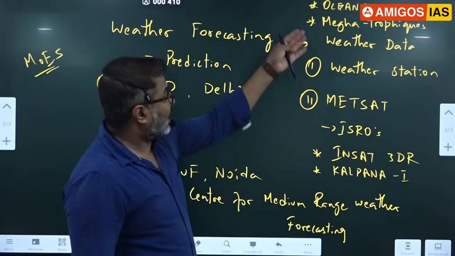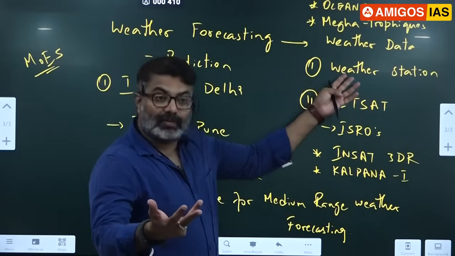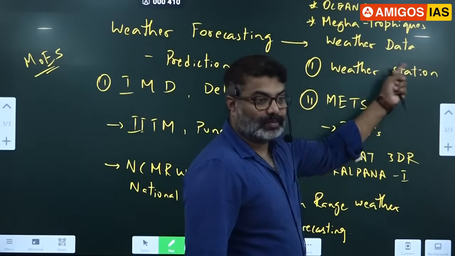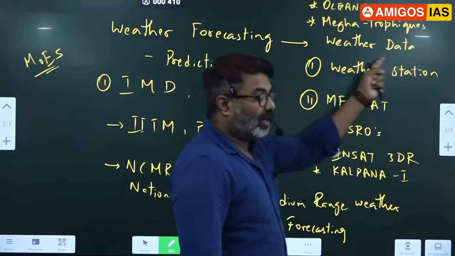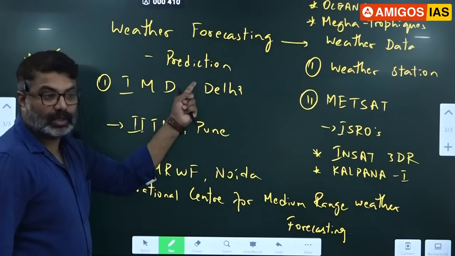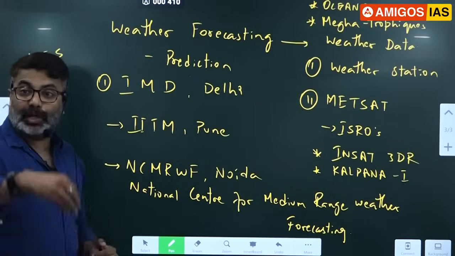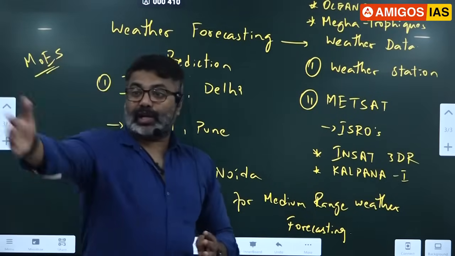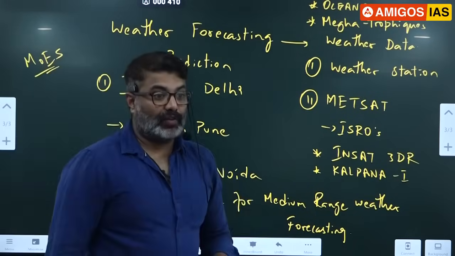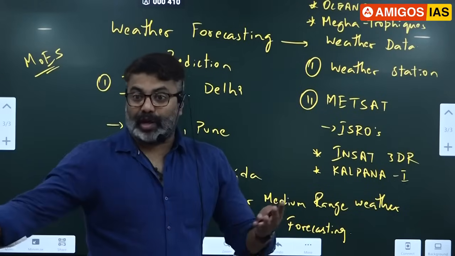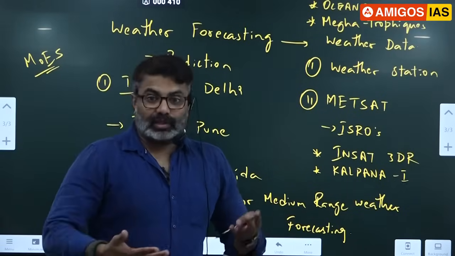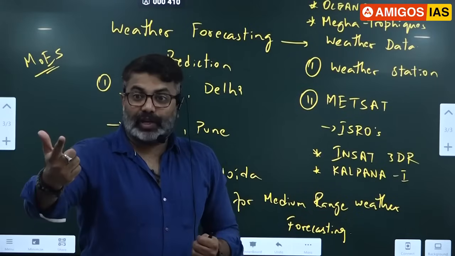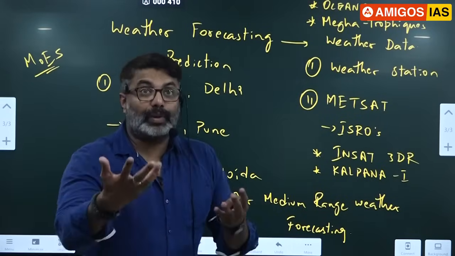So we have satellites in place today. We have a large number of weather stations today, which help us collect accurate data. Using this data, we can predict. Otherwise, prediction will go wrong. Earlier, IMD used to say it was not going to rain in the next one week, but it used to rain heavily, and a lot of people used to die in floods. Sometimes they would say it will rain next week, but there would be no rain. Who suffers? Farmers, because they plan based on that.